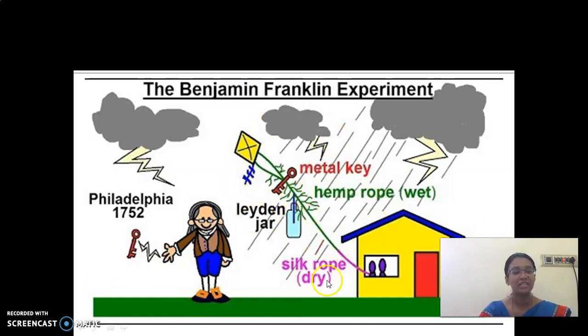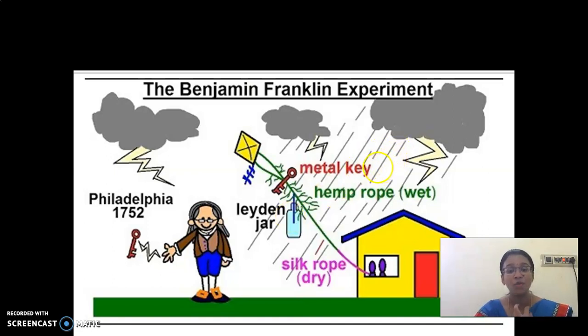So this is the experimental setup of Franklin. The kite is connected to a key and a rope, and see here, this key end and this rope end are connected to a Leyden jar. Clear, children? While he is doing this experiment, he saw that lightning occurs.